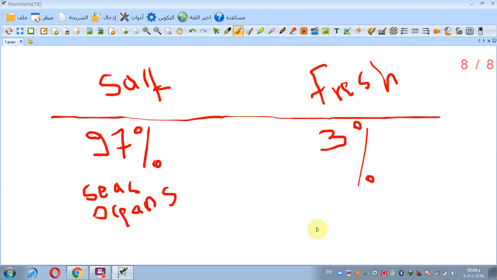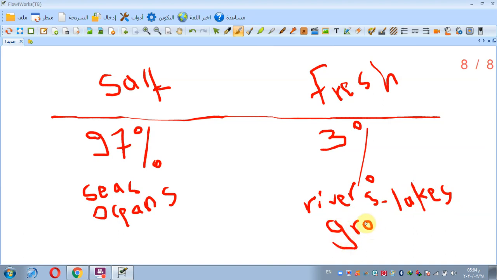Fresh water is found in rivers, lakes, and groundwater.